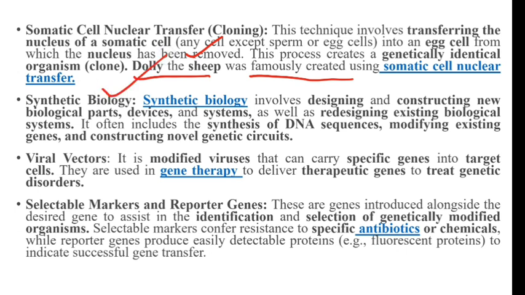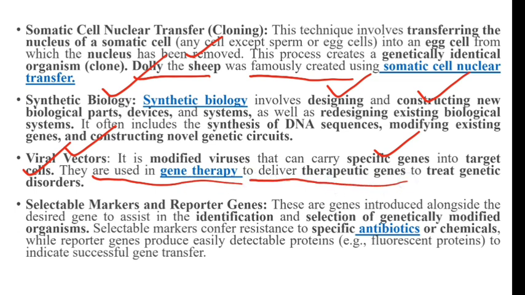Next, we can use synthetic biology, which involves designing or construction of new biological entities, any device or part. Next, viral vectors: we can use viruses which can carry specific genes to target cells. They can be used in gene therapy to deliver therapeutic genes to treat genetic disorders.